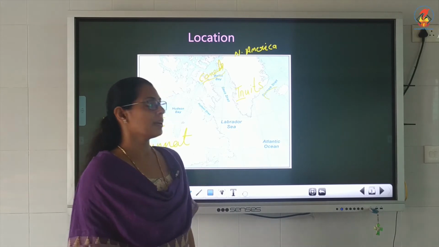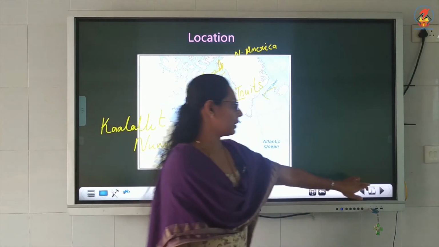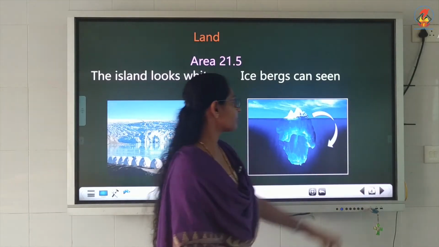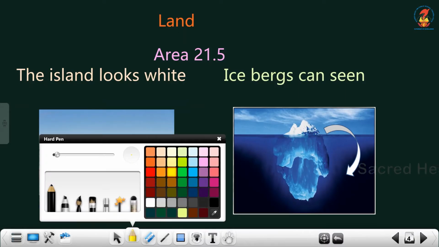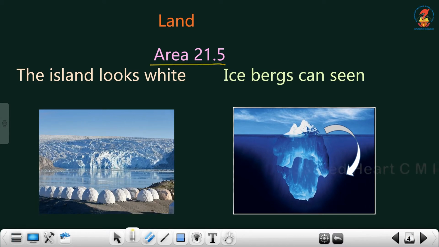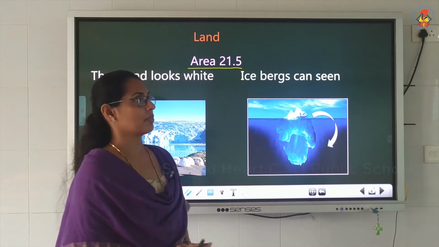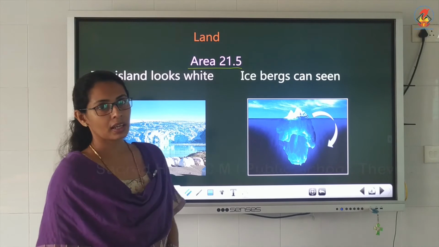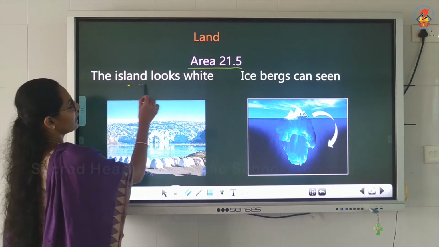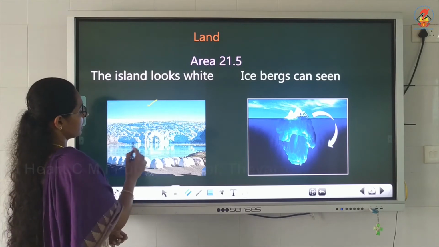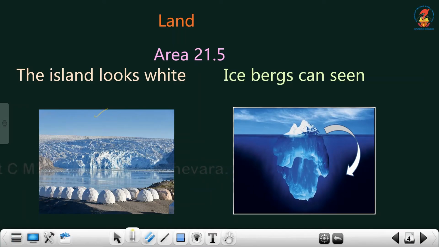Now we are going to study the area. Greenland has an area of about 21.5 lakh square kilometers. Then, the island always looks white. You can look here, the island always looks white, like milk. So the important feature of this island is that it always looks white, and mainly